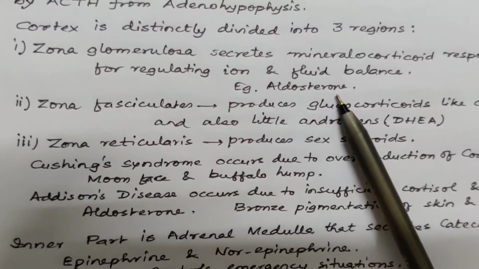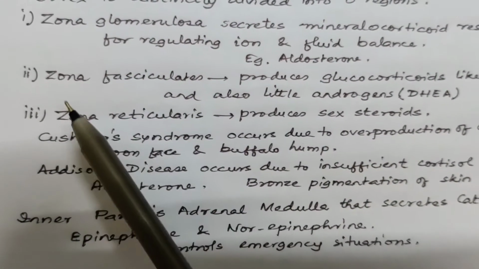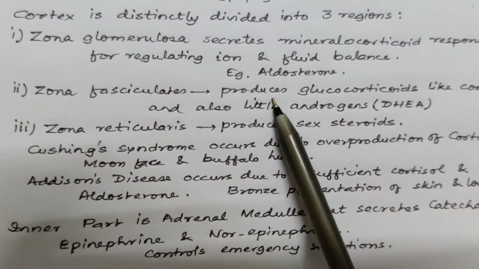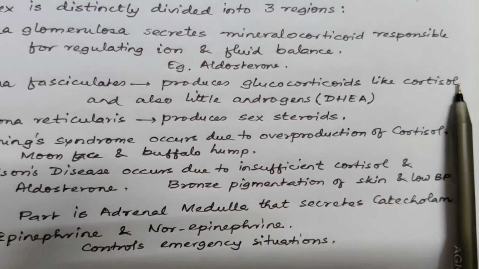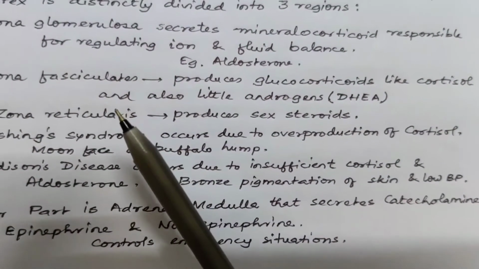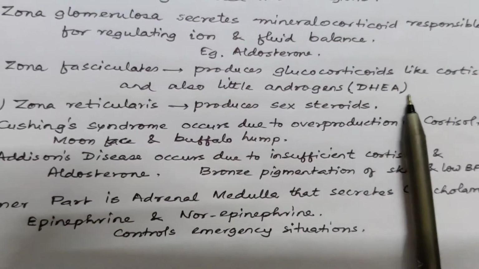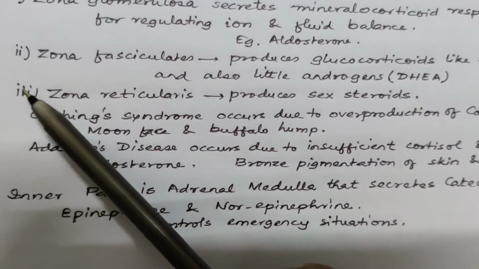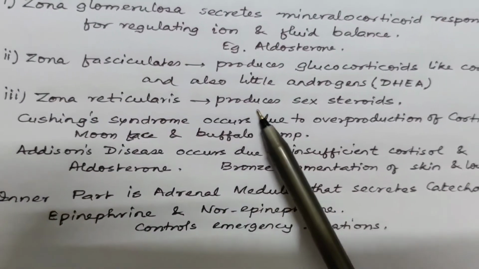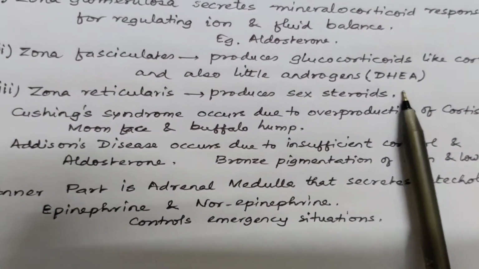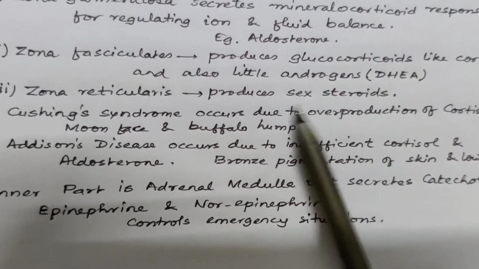For example, aldosterone is that hormone. Zona fasciculata is the middle region, which produces glucocorticoids like cortisol, cortisone, and also a little of androgens, DHEA. Third one is zona reticularis, which produces sex steroids like estrogen and testosterone.